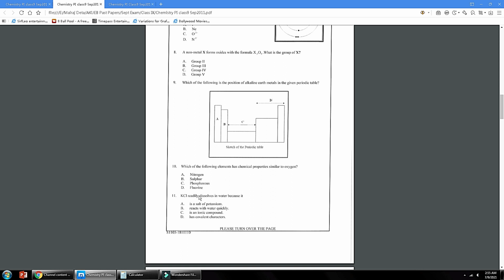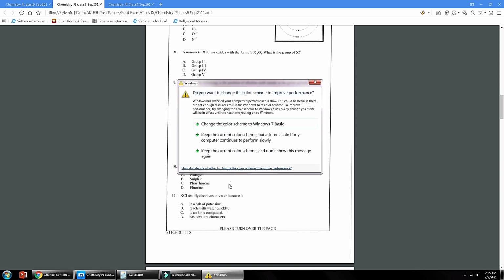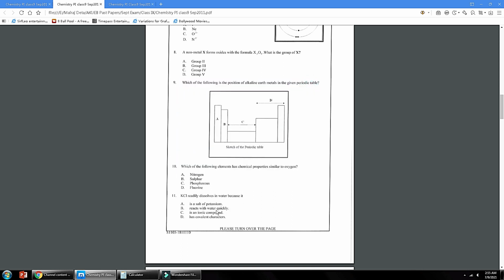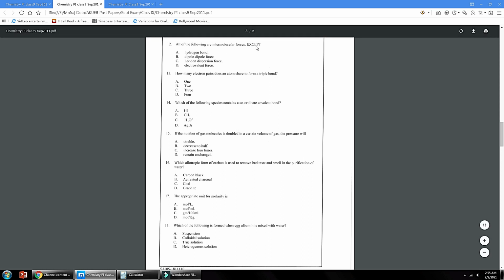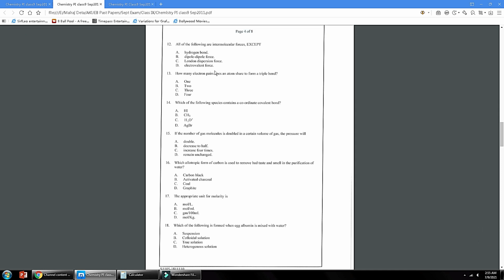Number 11, KCl readily dissolves in water because it is an ionic compound. Ionic compounds are soluble in water, so C is the correct option. Number 12, all of the following are intermolecular forces except hydrogen bond, dipole-dipole force, London dispersion force, all are intermolecular forces. Electrovalent force is not an intermolecular force. It is the force present between ions in ionic bond formation. So electrovalent force is the correct answer.